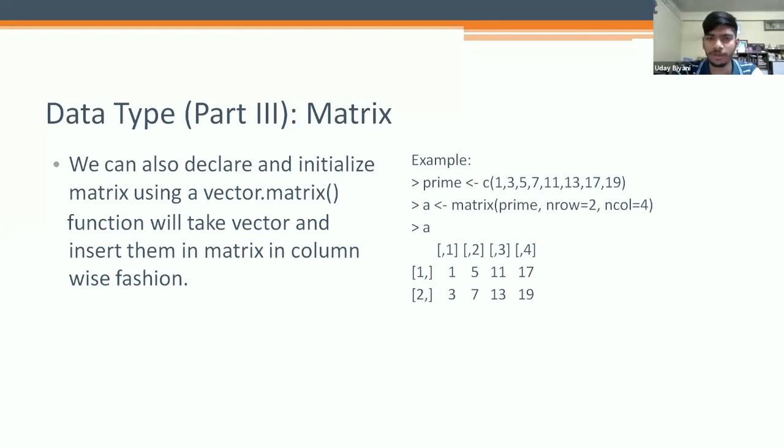So ma'am, we can say that the data inside the matrix we have named prime, and now we don't have to write it again and again. We just have to write prime so that it comes into the matrix directly. Okay ma'am.